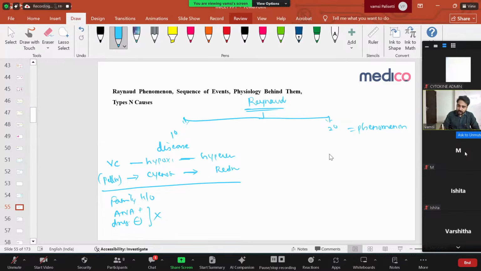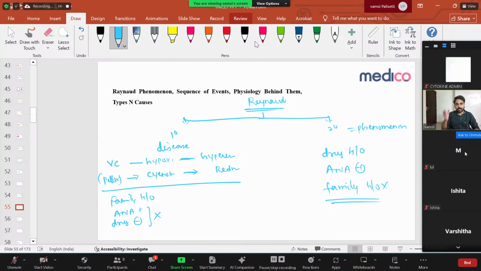In the case of secondary, either the patient will have a drug history or ANA positivity. That is there, but there's no family history. That is the secondary thing. Simple. So they'll ask about primary phenomenon and secondary phenomenon. Secondary will not have family history; they'll have some autoimmune history like ANA positivity or some drug history. Primary will have family history.